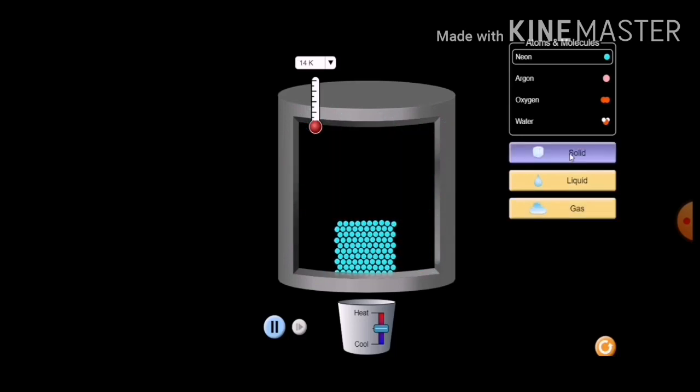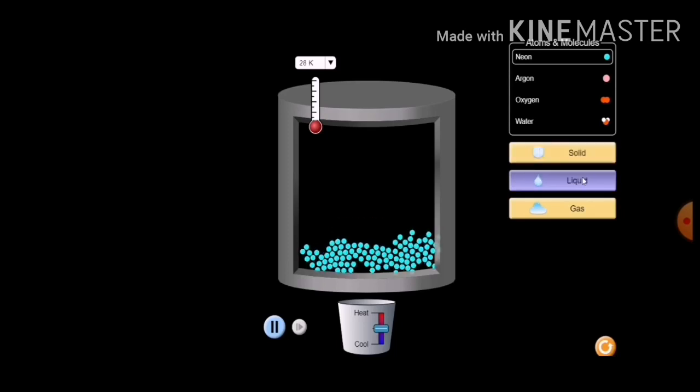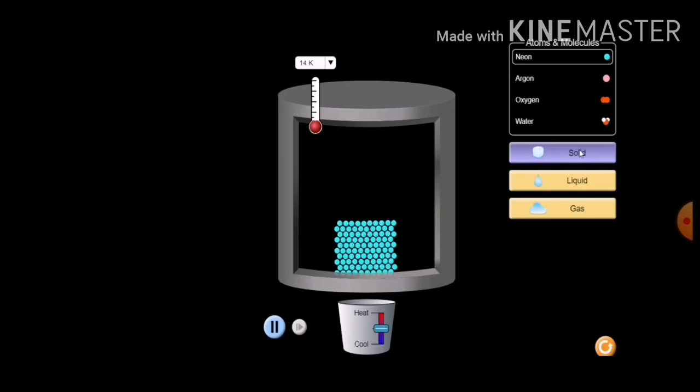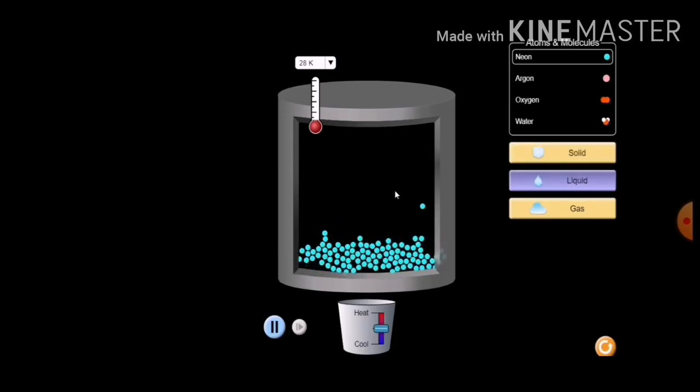Now we will see, we studied in our slide about the change of matter, the solid changed into the liquid state. Now you see the particles arrangement in solid and in liquid, it is like that. So when I increase the temperature, what will happen? The solid particles will fall apart. The force of attraction between the particles becomes weak and they will be arranged in the form of liquid state.